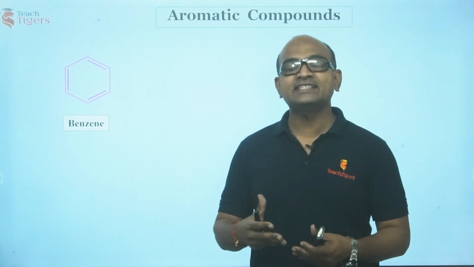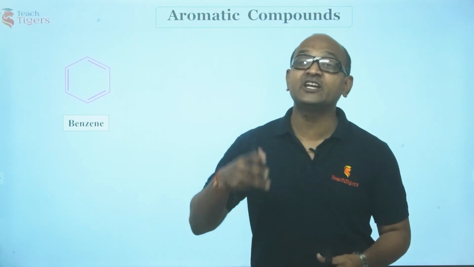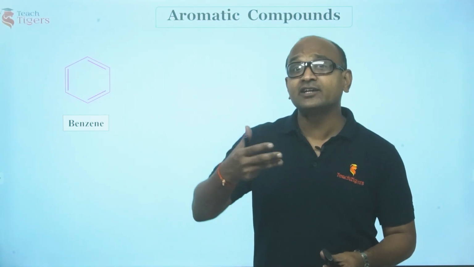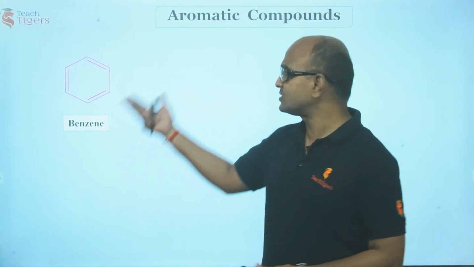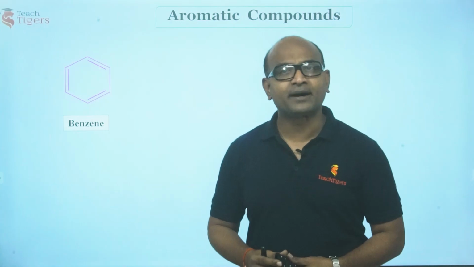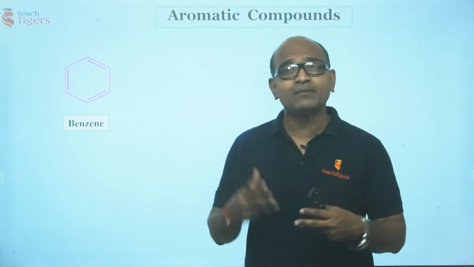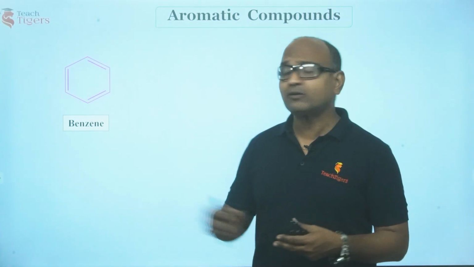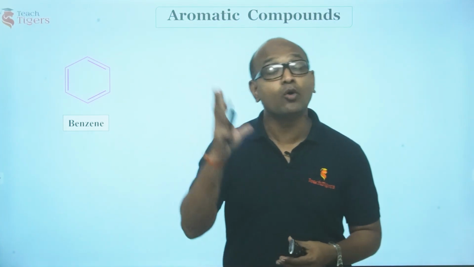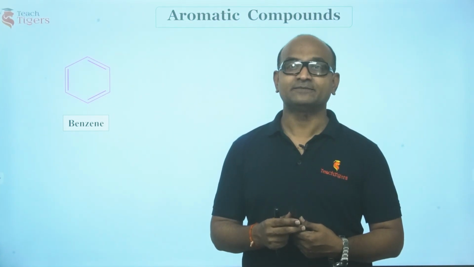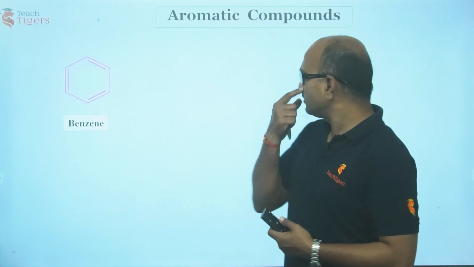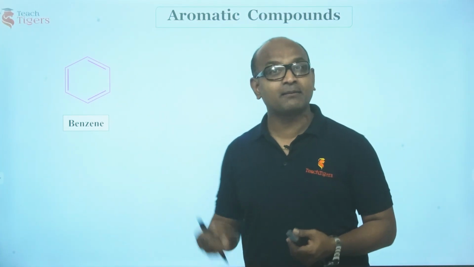So we'll analyze the behavior of benzene, we'll study its properties, and we'll try to synthesize many drugs, many industrially important compounds using this compound. So to understand the chemical properties of aromatic compounds, we are going to stress more on the chemical behavior of benzene, right?